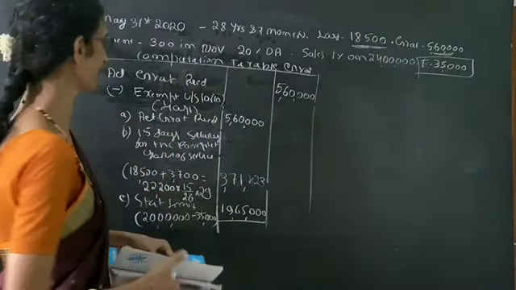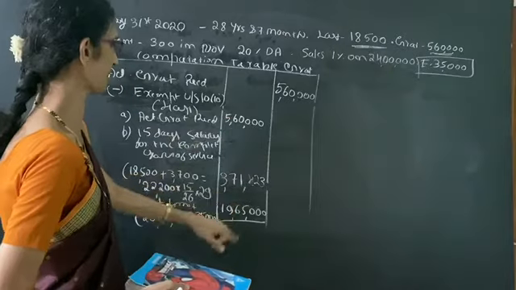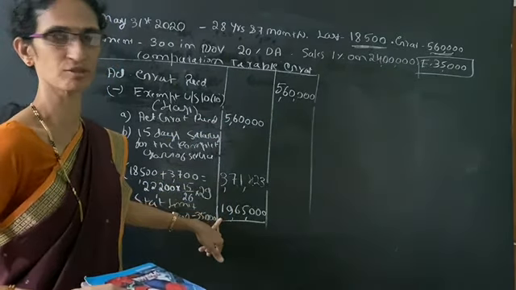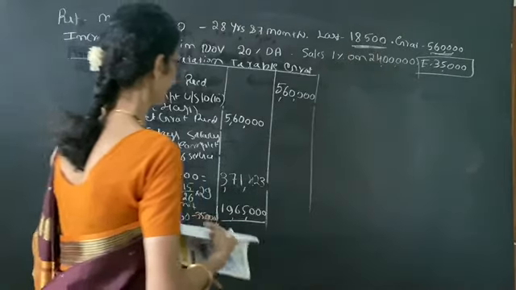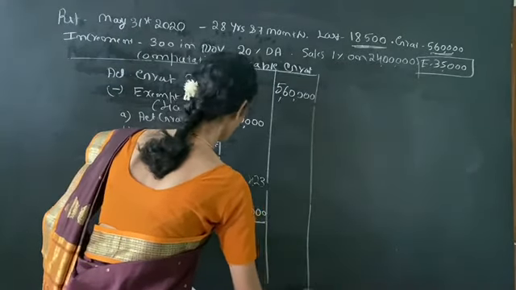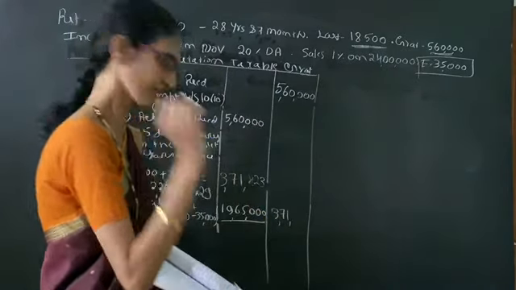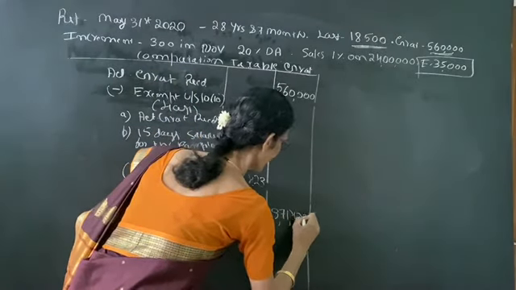Here we have to see which is less: 5,60,000, 3,71,423, or 19,65,000. Whichever is less, it is 3,71,423. So we have to deduct 3,71,423.